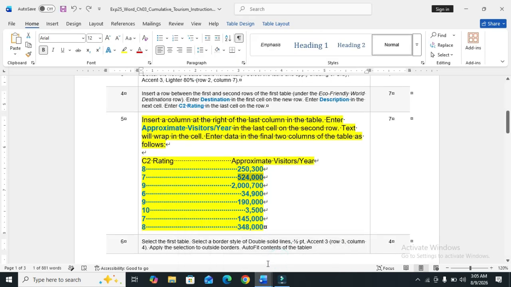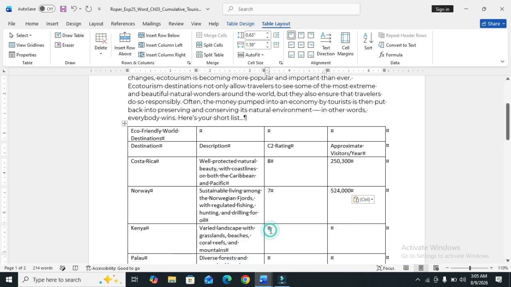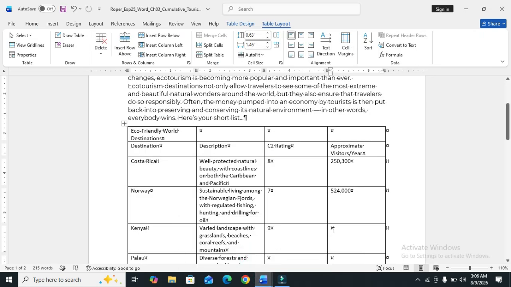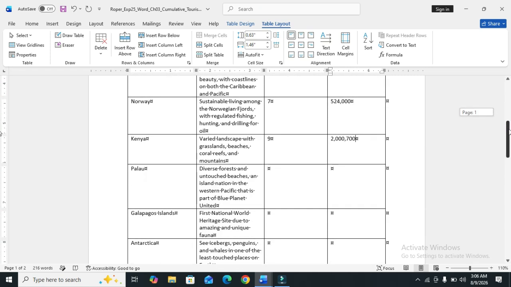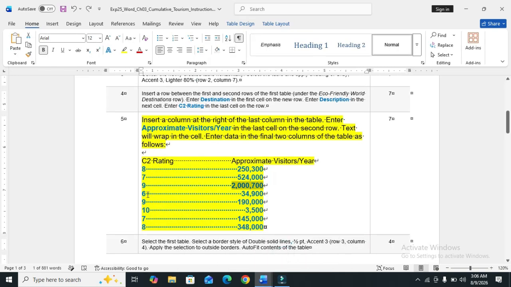Next 9. So we write the 9, press the tab and copy the text and paste. Next 6.